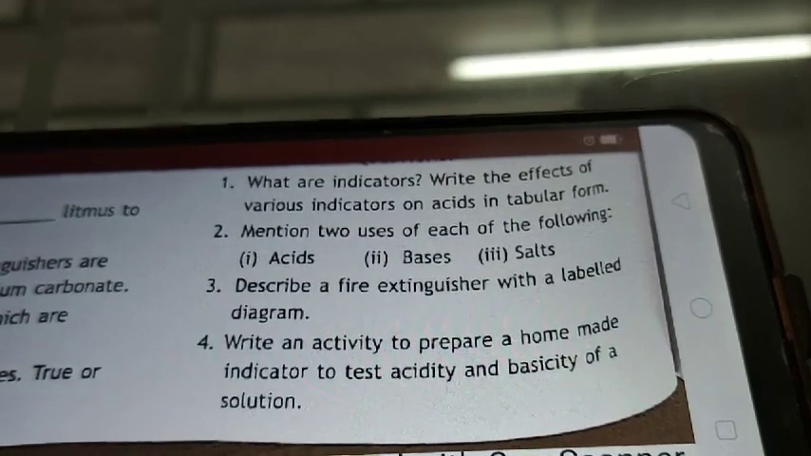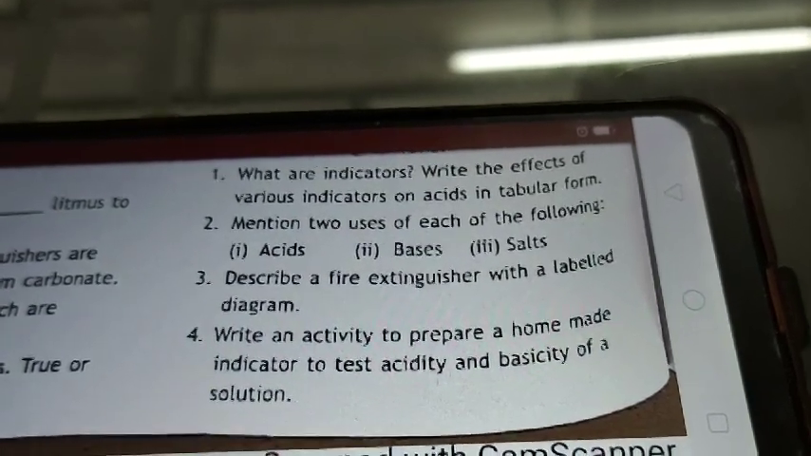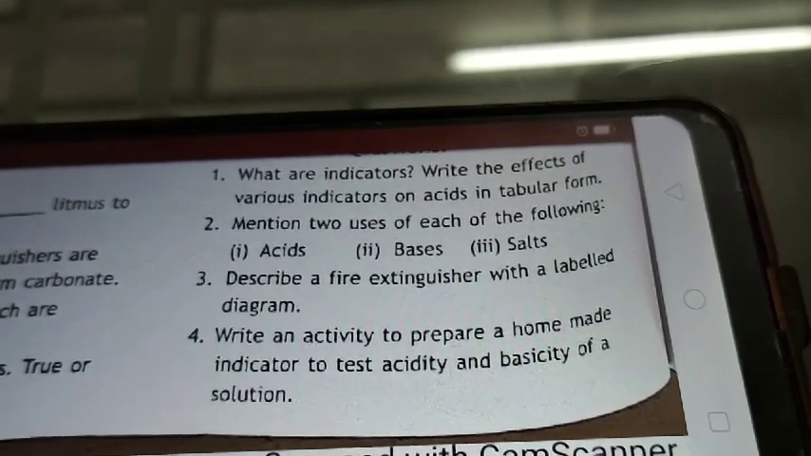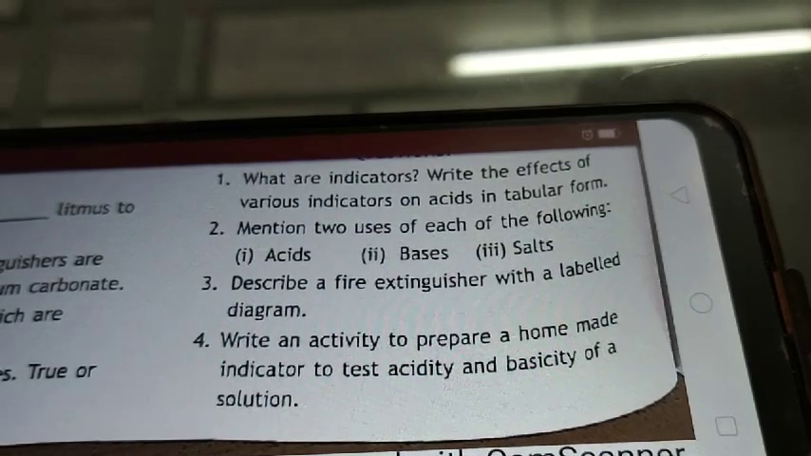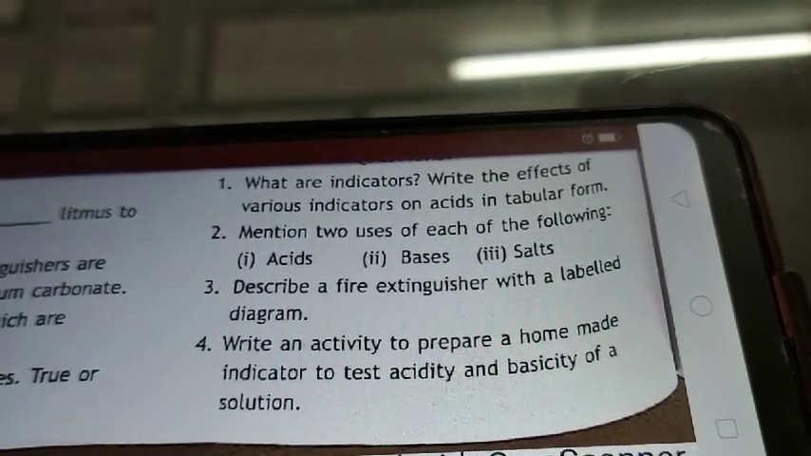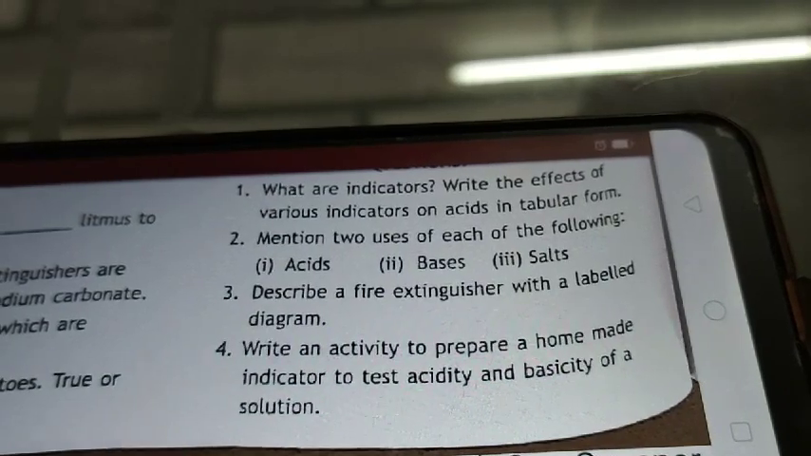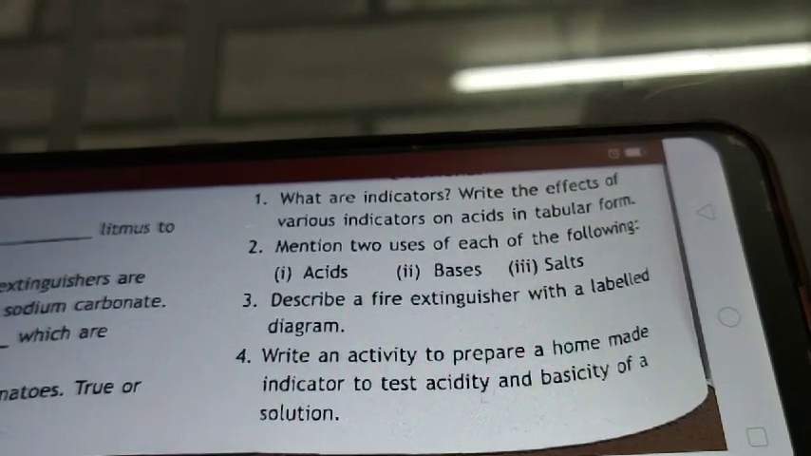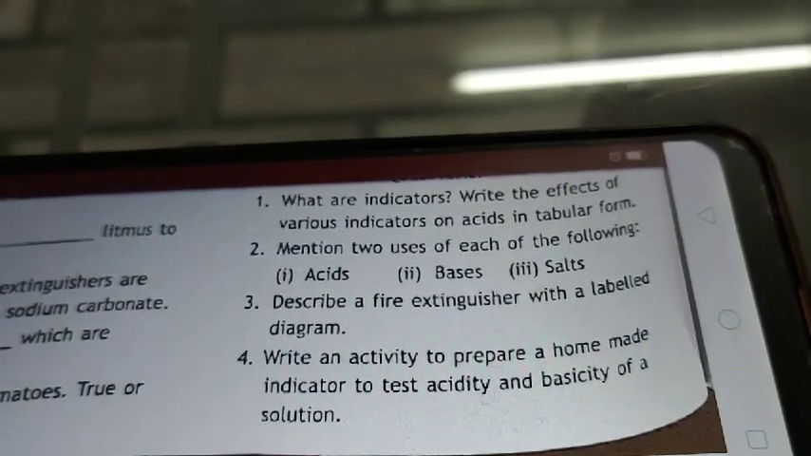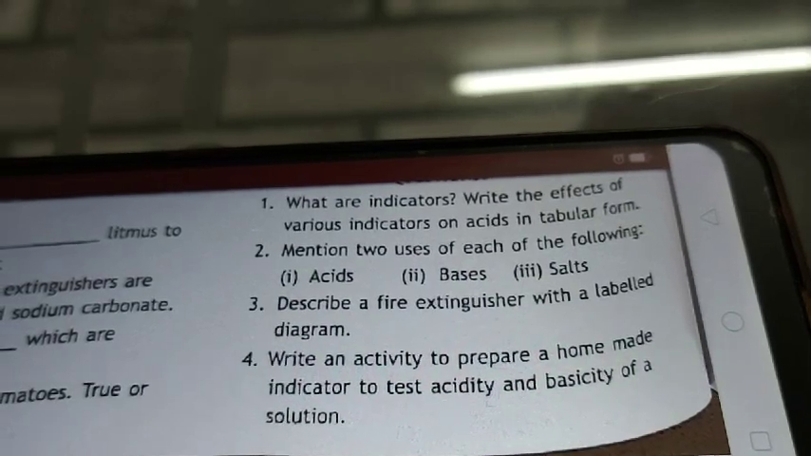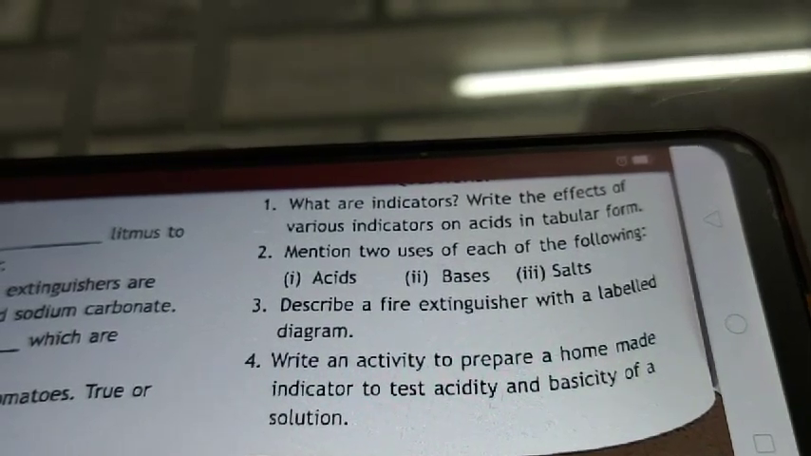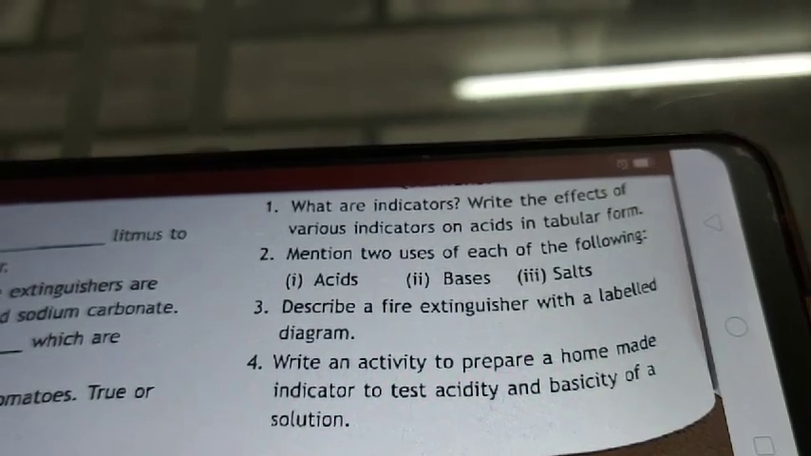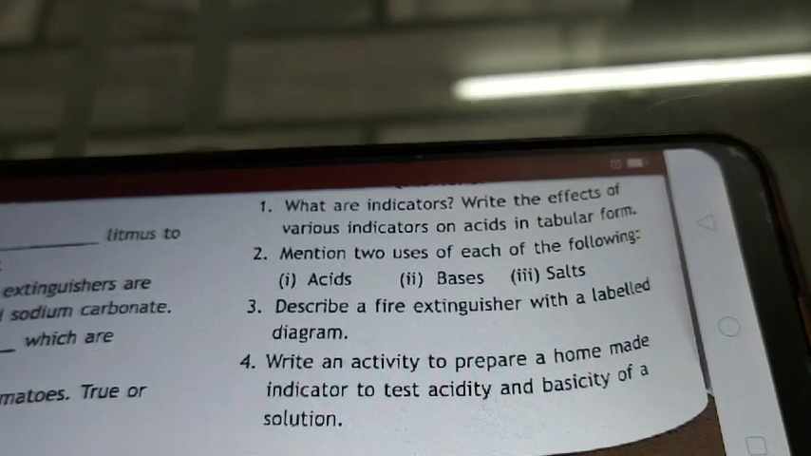See, next question is what? Write an activity to prepare a homemade indicator to test acidity and basicity of a solution. See students, for this you have to write activity number 2 given in your book. You have to take some China rose petals and finely chop them, or we can also take finely chopped red cabbage, and boil these in distilled water for 10 to 15 minutes till the water becomes colored. After this, filter the water and throw away any residue.